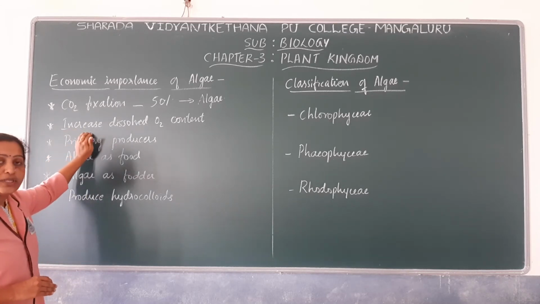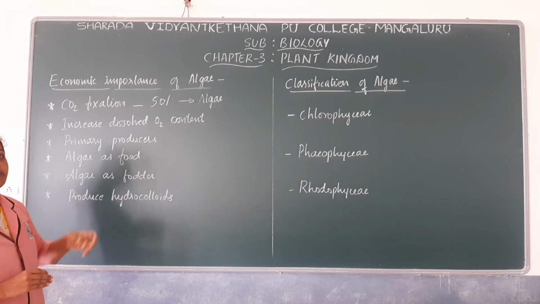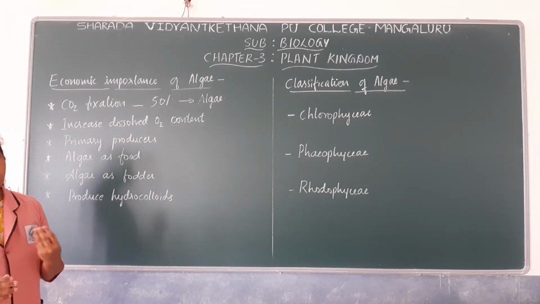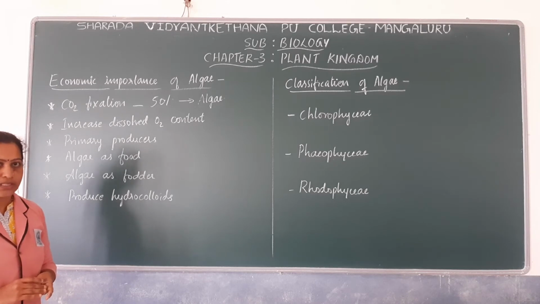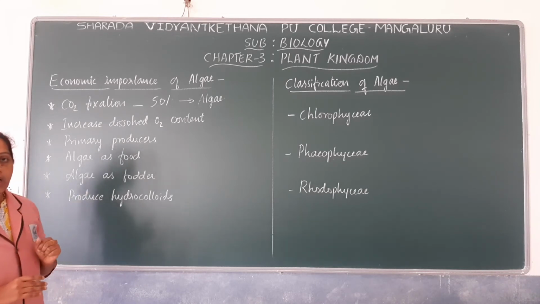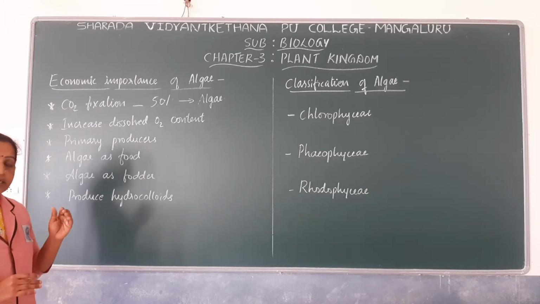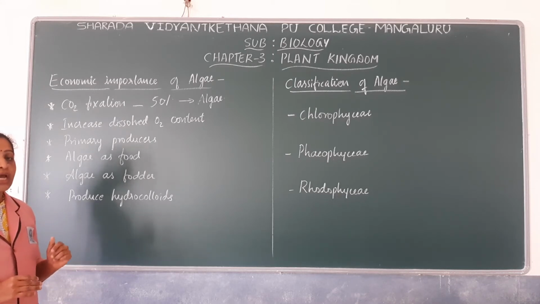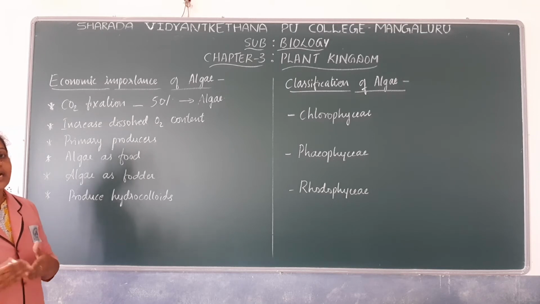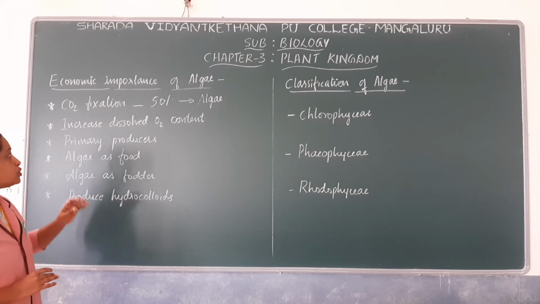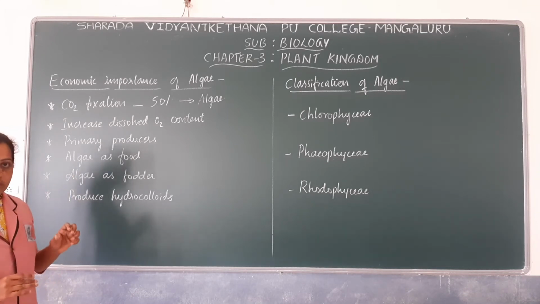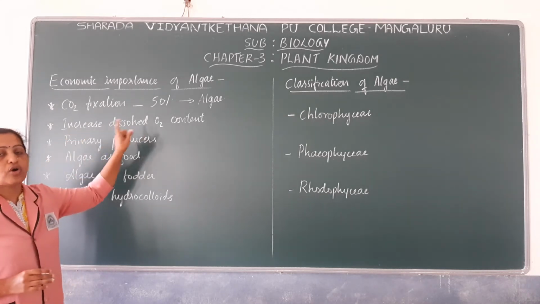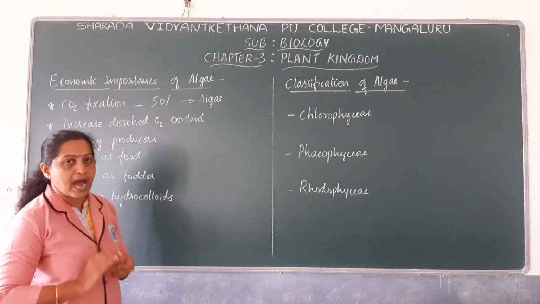Now, you know that the majority of algae are found in aquatic habitats. They may be in freshwater, brackish water, or marine habitats. Being in an aquatic habitat, and since they undergo photosynthesis and are autotrophic, they take up carbon dioxide and release oxygen. So they mainly increase the dissolved oxygen content in their habitat.